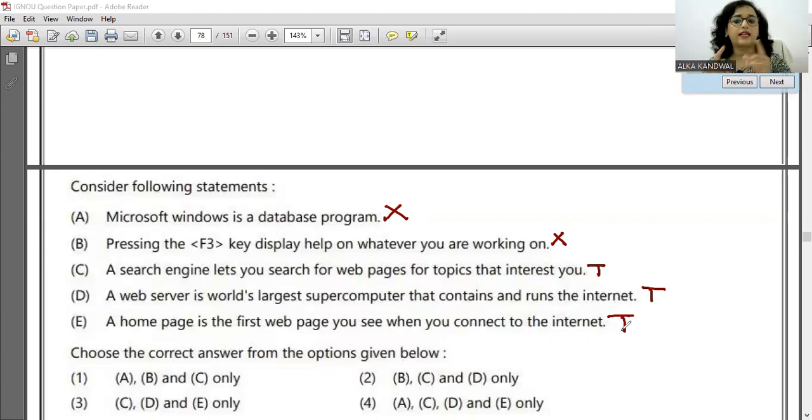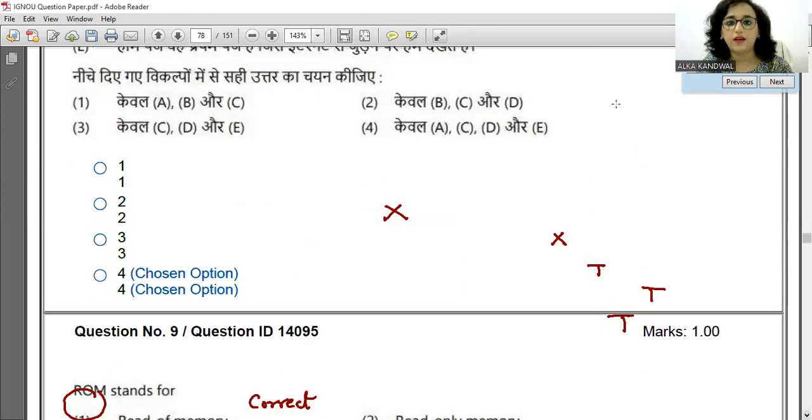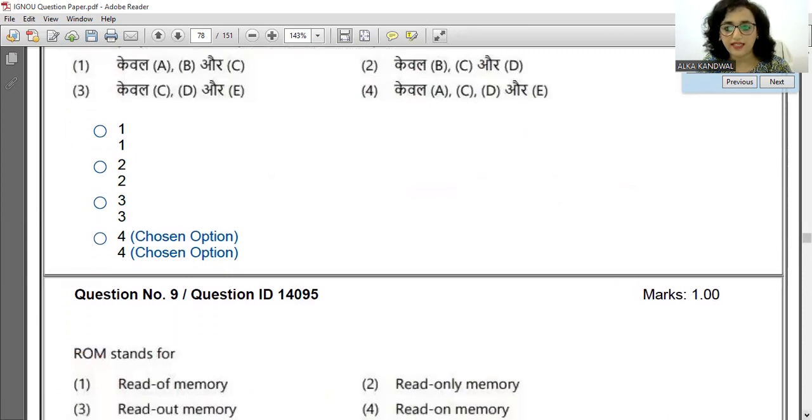So the correct answers are C, D and E. So that is absolutely correct. So that is the correct answer. Option 3 is the correct answer to this. Fine. So yes, option C is the correct answer. Here we move ahead and I need to read this part. So let us move. Oh, that is now the next question is a very easy one.